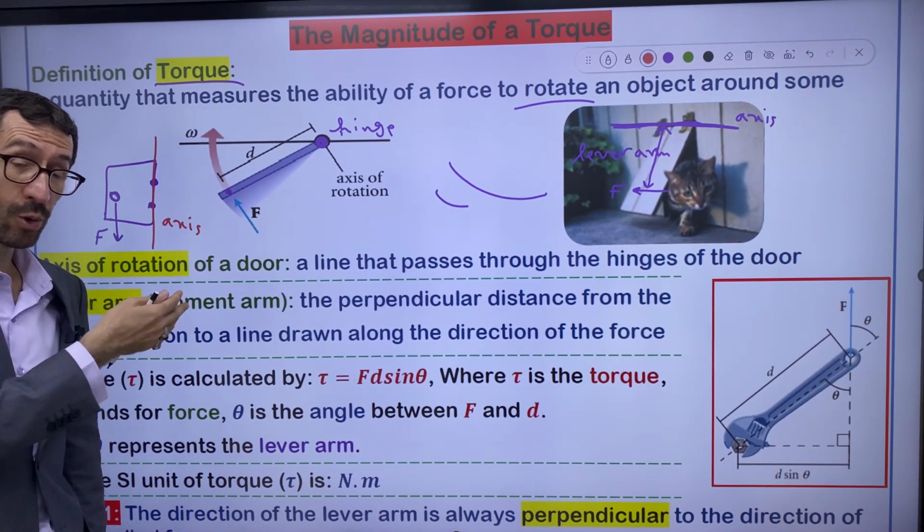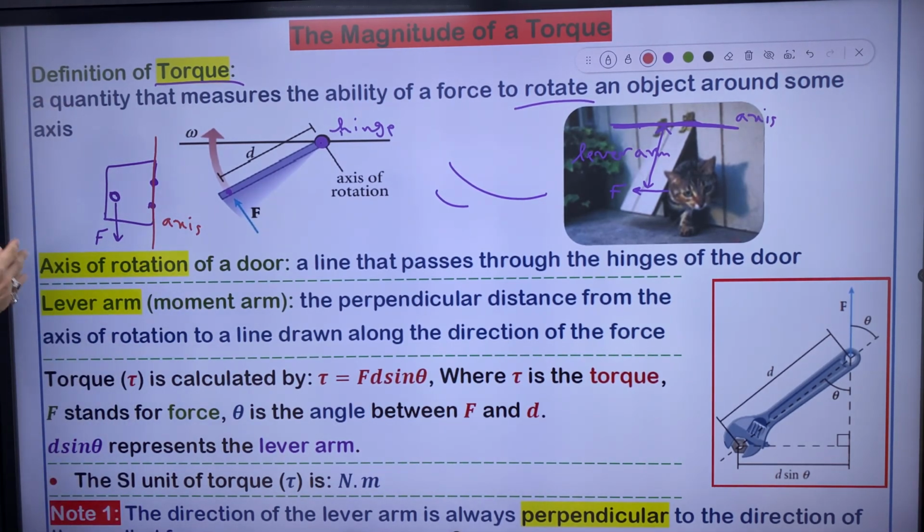Do you act torque on the door? Of course. Why? Because you rotate the door, and I told you rotation may take place only across a small arc, not a full circle.